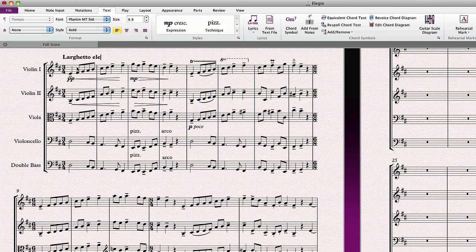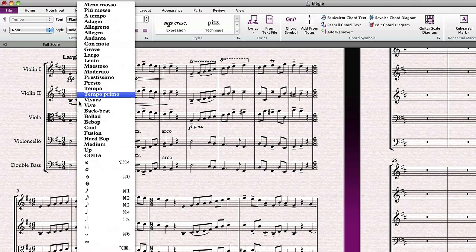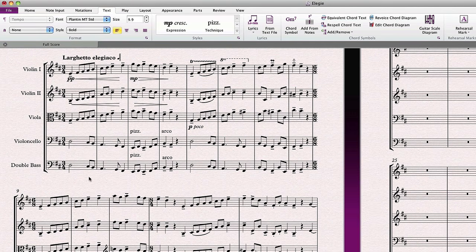You can combine ordinary text and note values. Right-click to bring up the available options, like to place a metronome mark in the same expression as tempo text. No matter which instrument you click on in your score, tempo text will always appear at the top. Don't worry, once you print the individual parts, you'll see a tempo marking on each and every part. We'll cover working with parts in a later lesson.